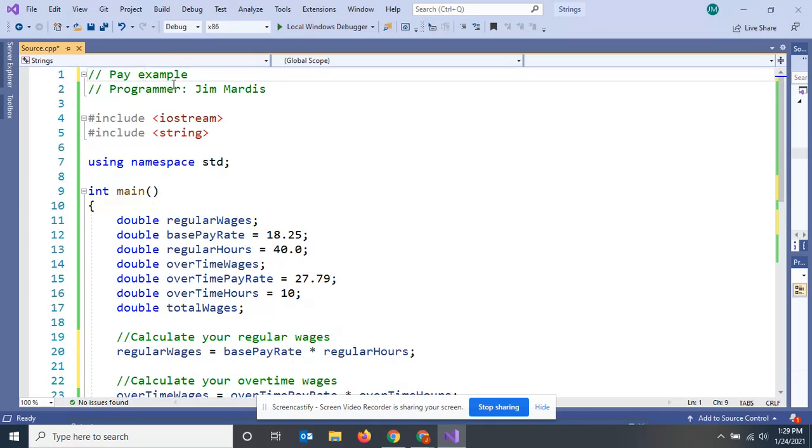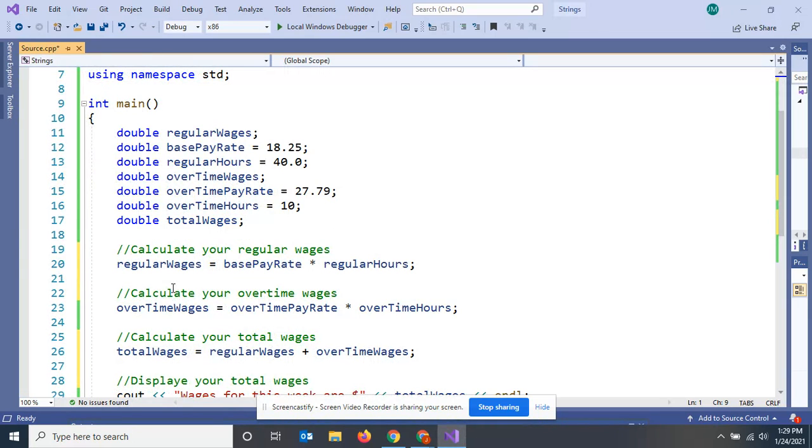I've told you, it's just like the comments up here at the top, right? But it's good programming to comment this. Somebody following you, doing a program behind you, or if you open up this program in 2 weeks, this is an explanation of what's going on. To the regular person that opens up a program, they wouldn't know what this regular wages equals base pay rate plus regular hours. They might have a pretty good guess, but this tells them right now, I'm calculating regular wages, right? Get in the habit of commenting certain things that go on in your program.